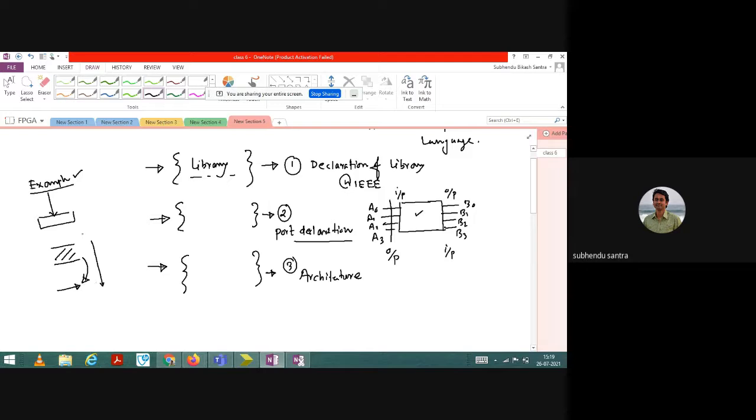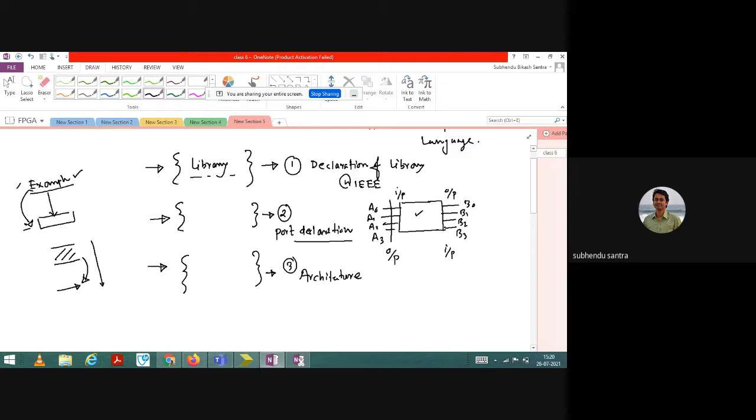But I generally prefer learning from the example. If you learn that way, then you can remember a lot of things. You do not need to go for rigorous theory and everything. It will take a lot of time, and then probably you will forget it when you start writing the code. So I find that learning from the example, this procedure, is easier.